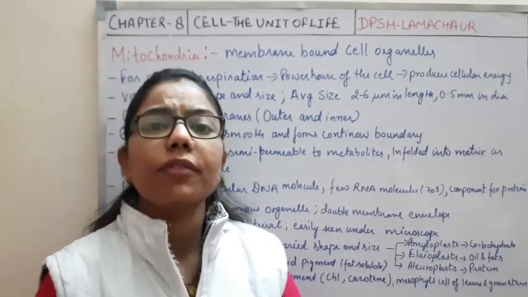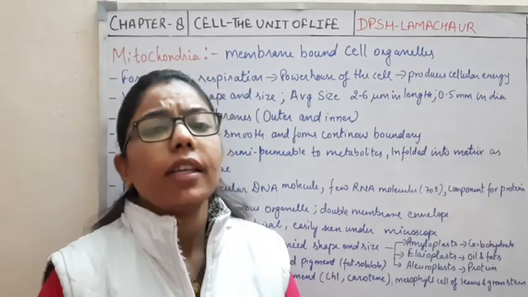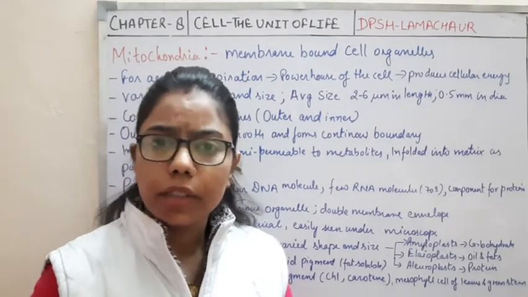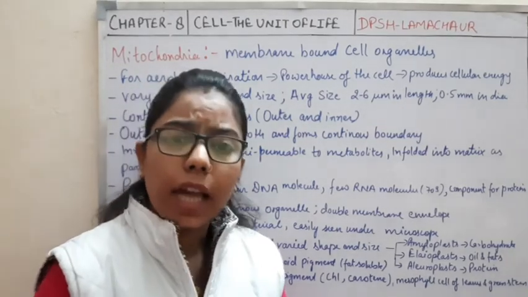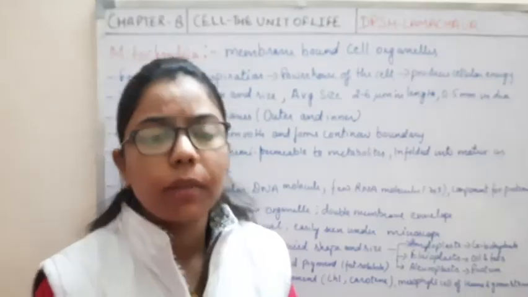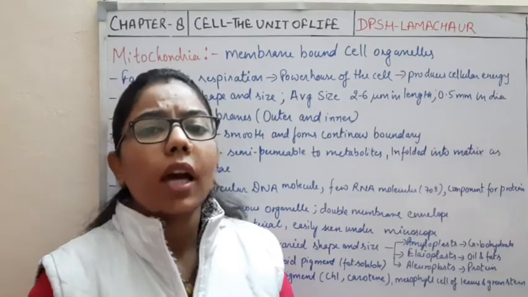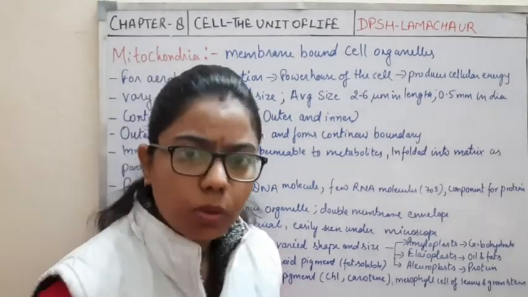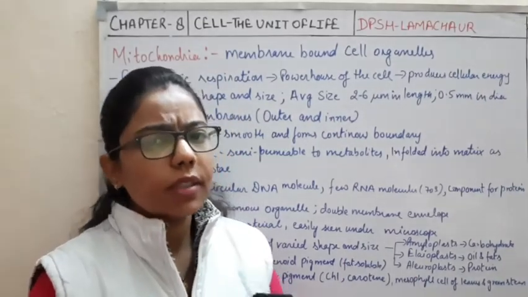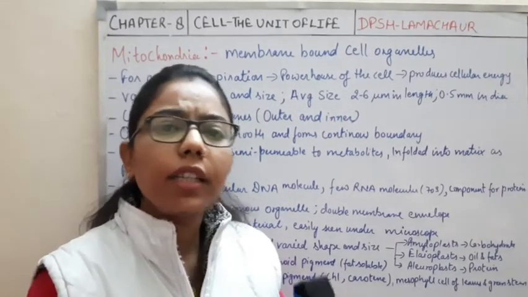As we have said, inside the cell, how did we start? We started with the nuclear membrane. The nuclear membrane is attached with the endoplasmic reticulum. The endoplasmic reticulum is attached with the Golgi bodies. Then we did lysosomes. So all of them formed a system which coordinates with each other.